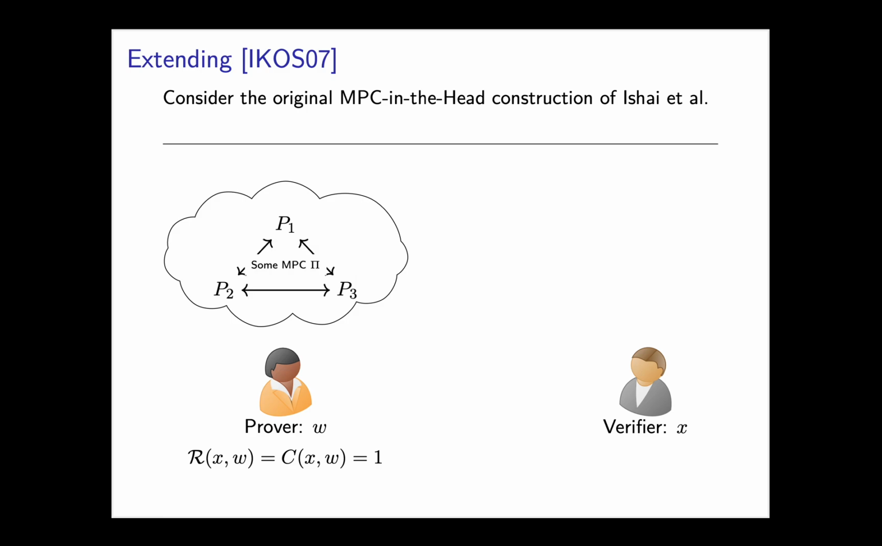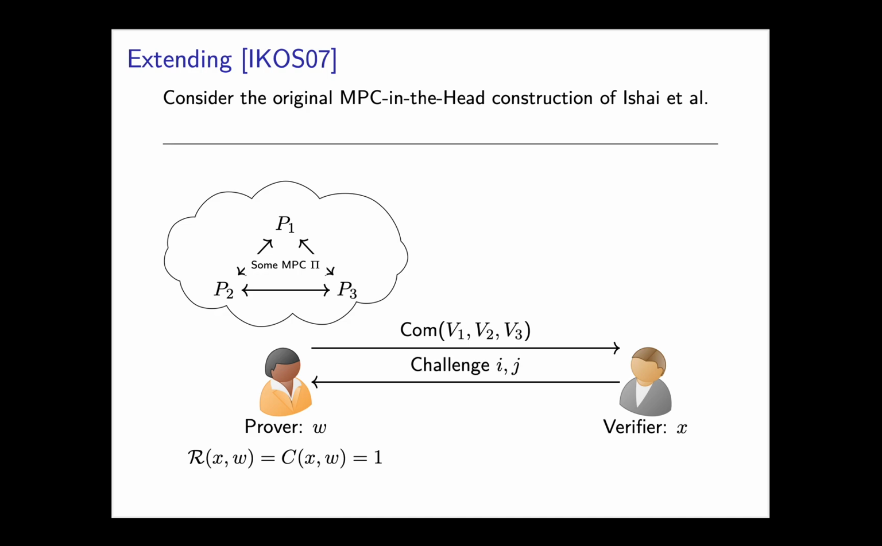In more detail, the prover secret shares its witness W into multiple shares. Then the prover can locally compute the multi-party evaluation of the circuit, defined by running the original verification circuit on the summation of virtual inputs. After generating the views, the prover commits to those views using a commitment scheme and sends the commitment to the verifier.